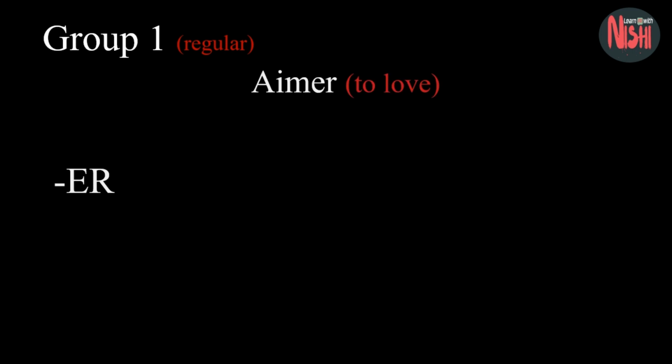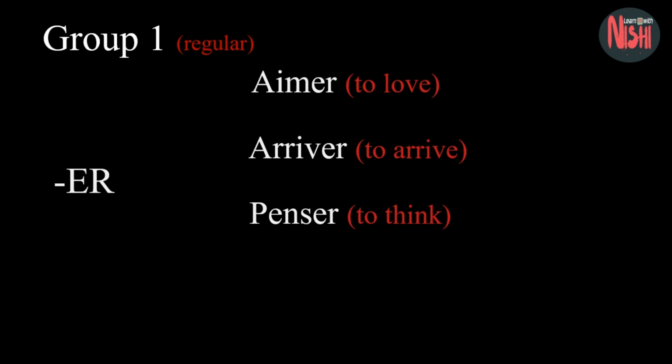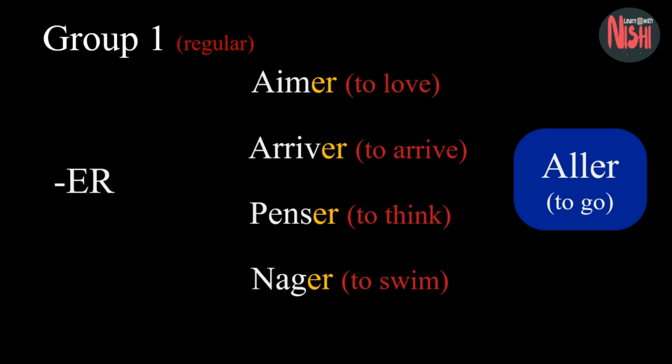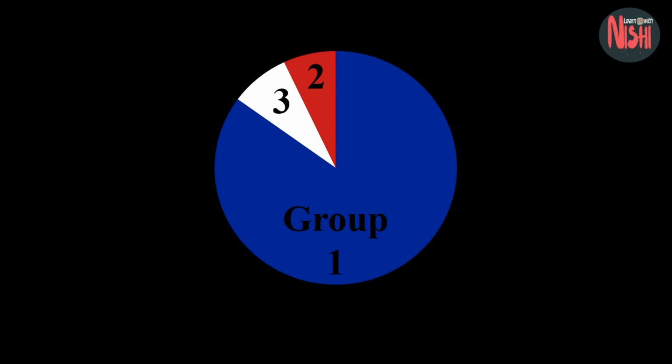Aimer, arriver, penser, nager. You can see that all these verbs end with er. But there is one exception, aller. Aller ends with er but belongs to the group 3, it is a highly irregular verb. Group 1 verbs always follow the same conjugation pattern and the pattern is so easy as their radical part always remains the same. Most of the verbs, almost 80 to 85% of verbs belong to the group 1. Isn't that great? Yes, it is.